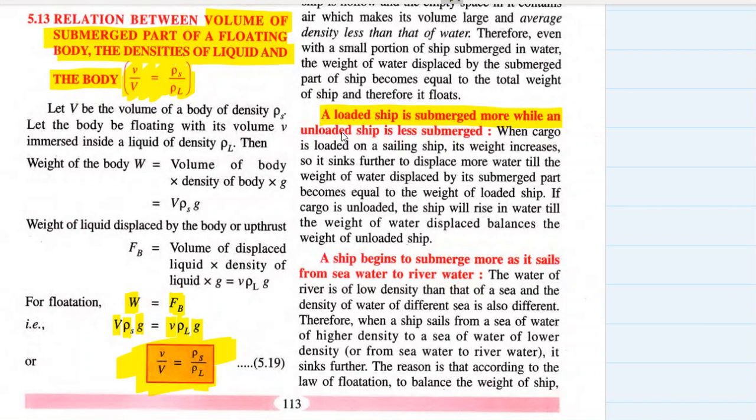इसके ऊपर से give reasons पूछ सकते हैं. So be aware. When cargo is loaded on a sailing ship, its weight increases, so it sinks further to displace more water till the weight of water displaced by its submerged part becomes equal to the weight of the loaded ship. If cargo is unloaded, the ship will rise in water till the weight of the water displaced balances the weight of the unloaded ship.